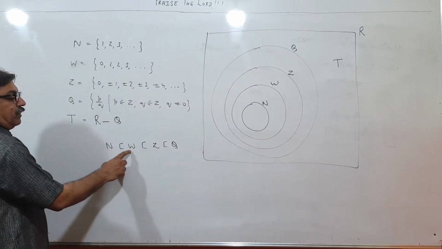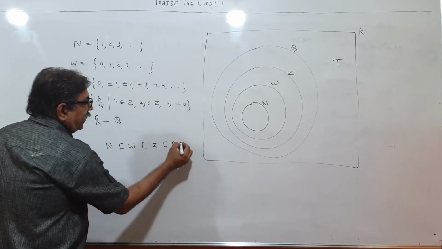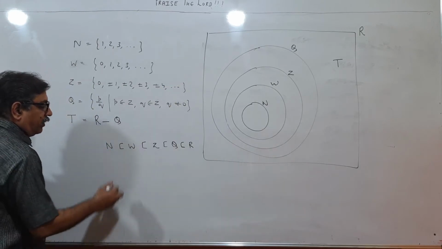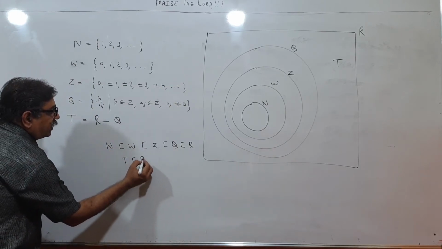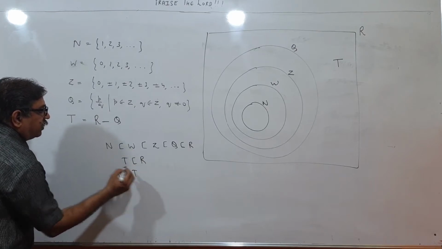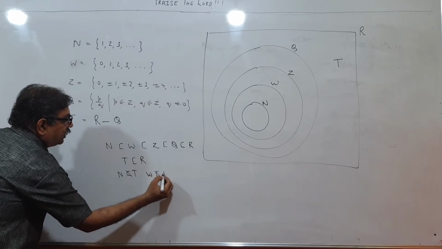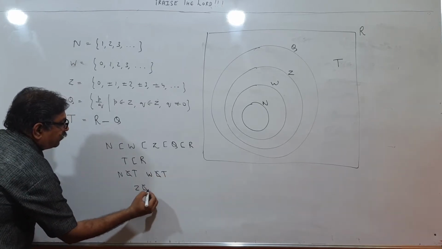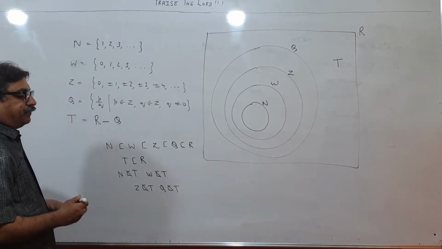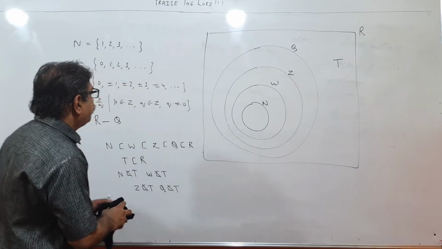So N is a subset of W, W is a subset of Z, Z is a subset of Q, and Q is a subset of R, because entire Q is in R. T is also a subset of R, but N is not a subset of T. Natural numbers are not in T. W is not a subset of T. Z is not a subset of T. Q is not a subset of T. Like this we think. Please pause and copy, children. Very important.